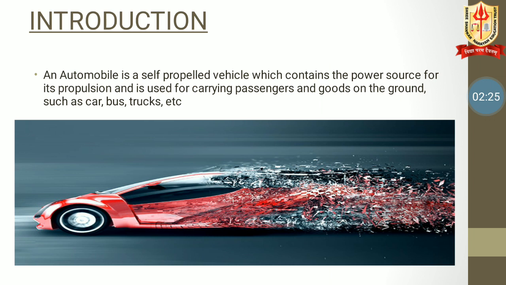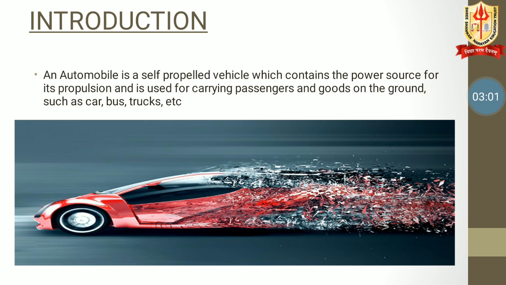So, introduction: what do you mean by automobile? An automobile is a self-propelled vehicle which contains the power source for its propulsion and is used for carrying passengers and goods on the ground, such as car, bus, trucks, etc. When we talk about an automobile, it means the vehicle is moving and generating power for itself, whichever power is required to propel it.